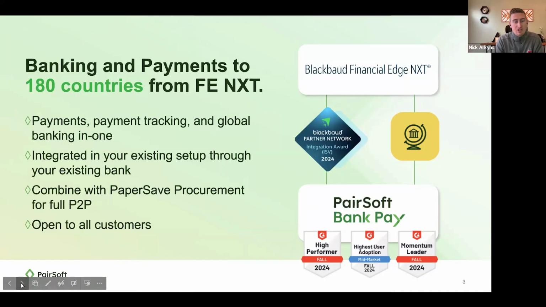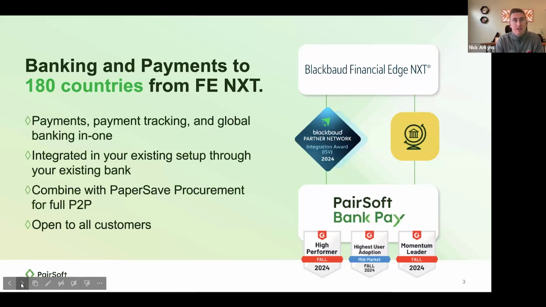But really, what everybody's interested in learning about today is, what is Bank Pay, and why should it matter to everybody on the line? Bank Pay is banking and payments functionality, a payment solution that we've offered that is available in 180 different countries. It covers payments going out, payment tracking, and global banking in one place, so you get to keep those banking relationships with your banks today. Payments are integrated into your existing setup through your existing bank.